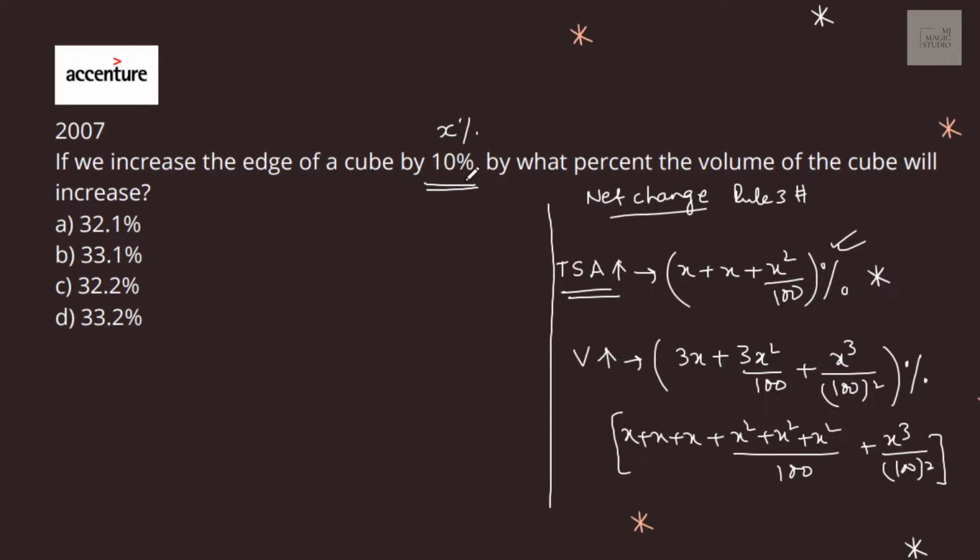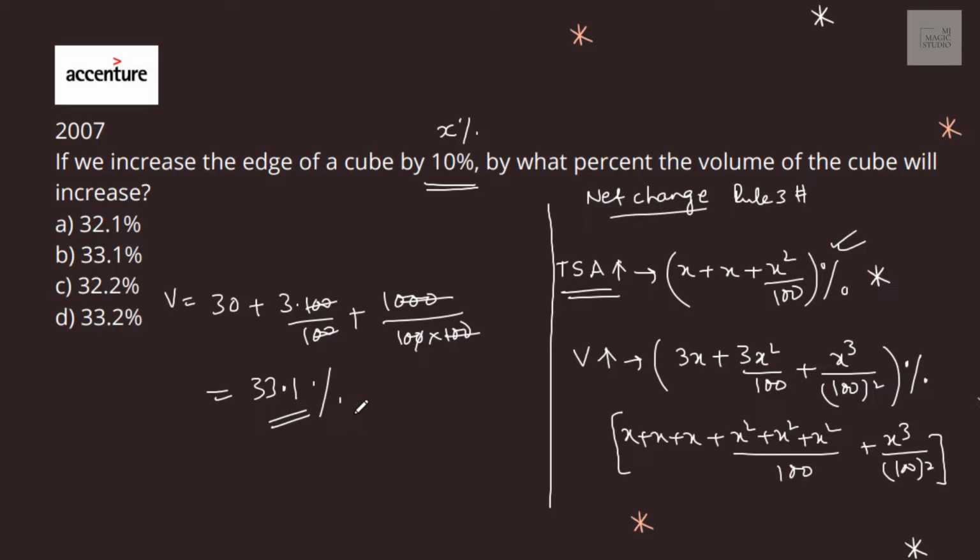Now here x is 10%. So by what percentage will the volume of the cube increase? It will increase by 3x, 3 into 10 is 30, plus 3x square, 3 into 100 by 100, plus x cube is 1000 divided by 100 into 100. So that will give 1 by 10, that is 0.1. 30 plus 3, that is 33, plus 0.1. A 33.1% increase would be registered in the volume of the cube if all edges of the cube are increased by 10%, that is option B.